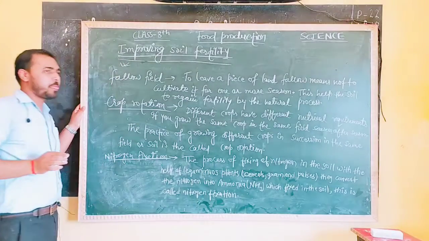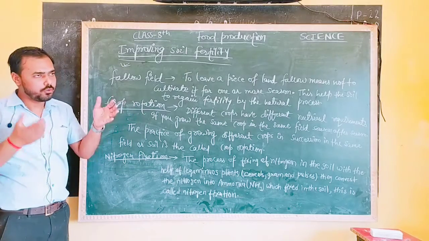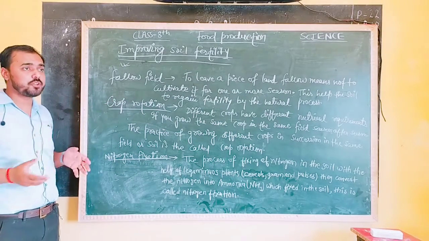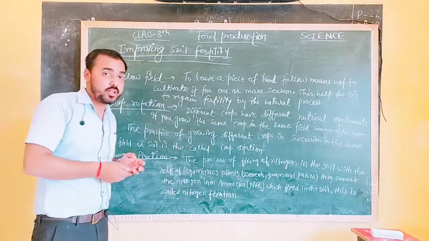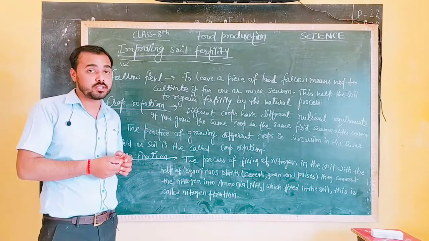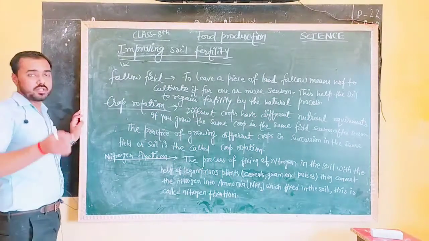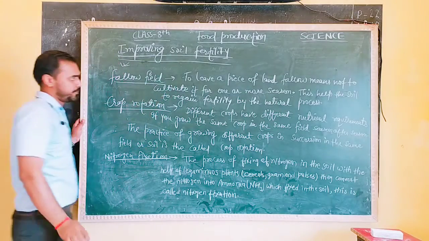You know one thing, whenever we cultivate crops in a field for a long time, what happens? Due to cultivating crops in a field for a long time, the soil starts losing its nutrients, its nitrogen, its phosphorus and many other minerals. Because of this, there are many methods. The first method that is written here is fallow field.